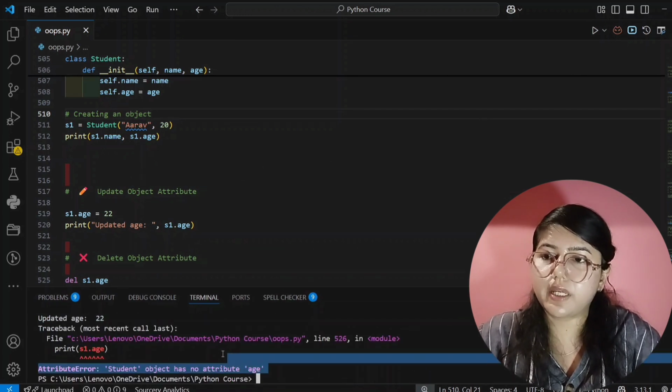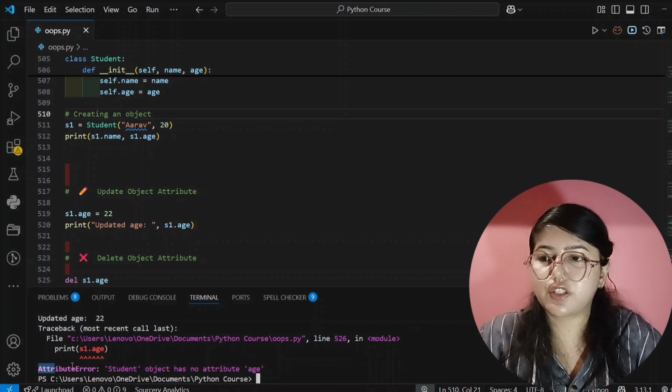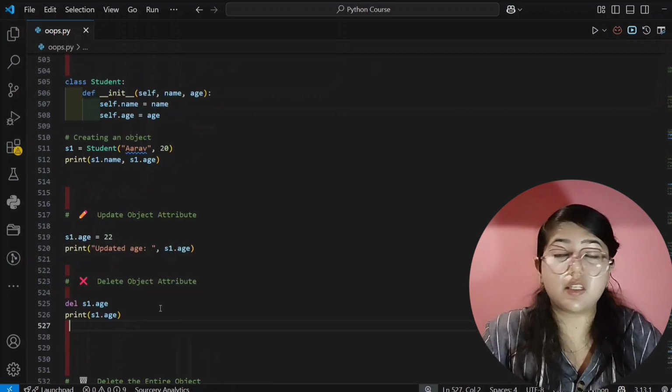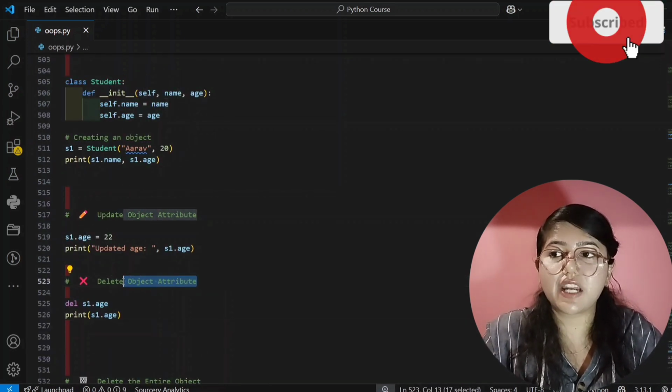See here, it's showing error because age is not there. Initially it is printing 20, then updated 22, and then it is showing error. And that is attribute error. Student object has no attribute, that is age.